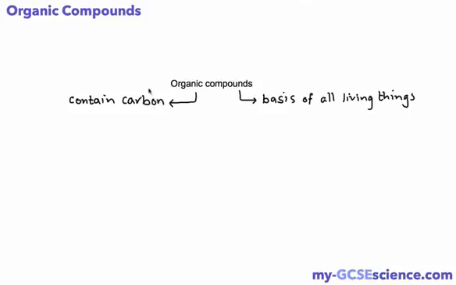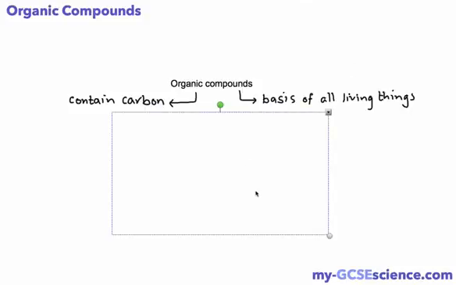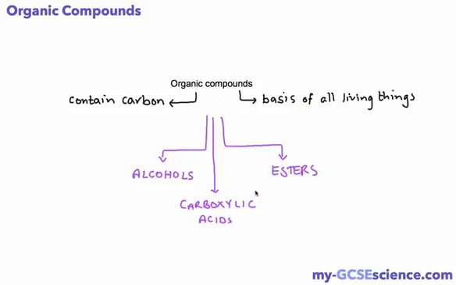And when we do experiments on Mars and stuff like that, we are always looking for carbon or carbon based compounds or organic compounds, because this is a good indicator that there might be living things present. The key organic compounds, however, that we're looking at for the next few videos are going to be the alcohols, the carboxylic acids and esters, and this video is dealing primarily with the alcohols.